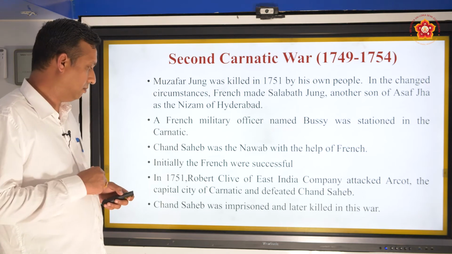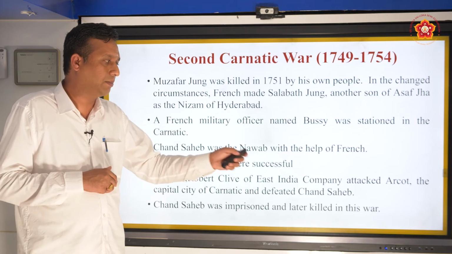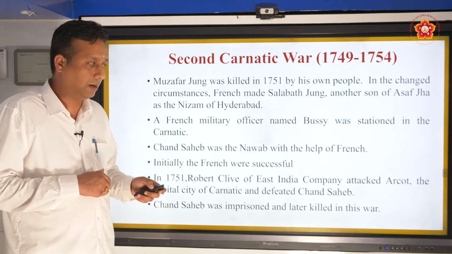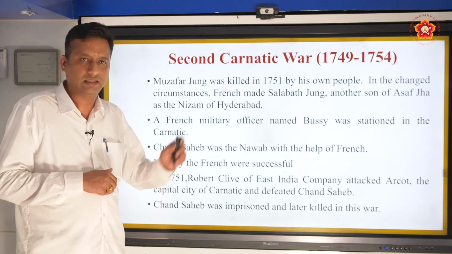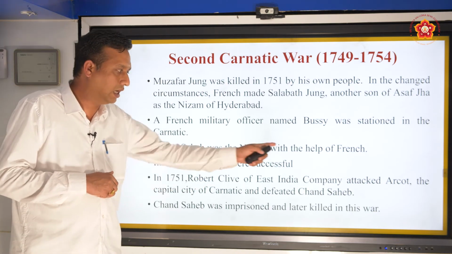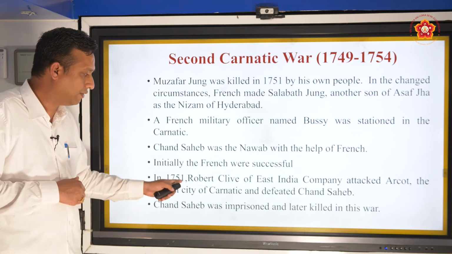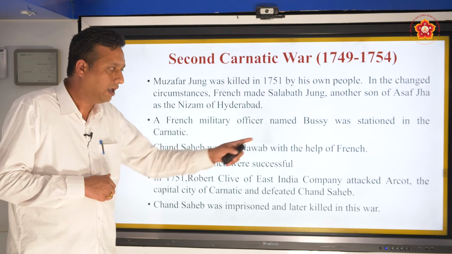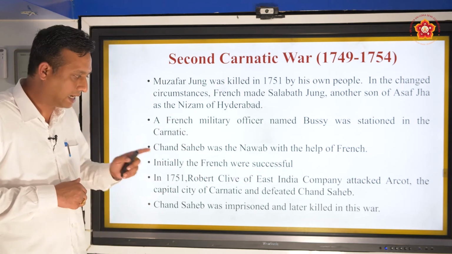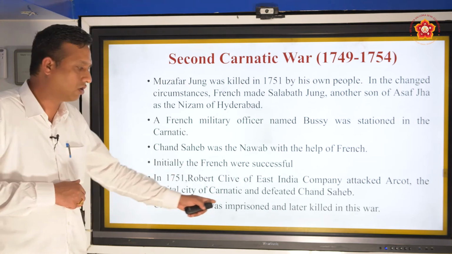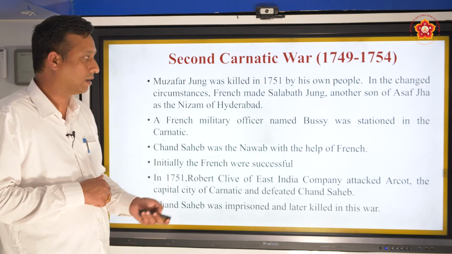But in the year 1751, Robert Clive of the East India Company attacked Arcot, the capital of the Carnatic, and defeated Chanda Sahib, who was ruling Carnatic with the help of the French. Later on Chanda Sahib was imprisoned and killed in this particular war.